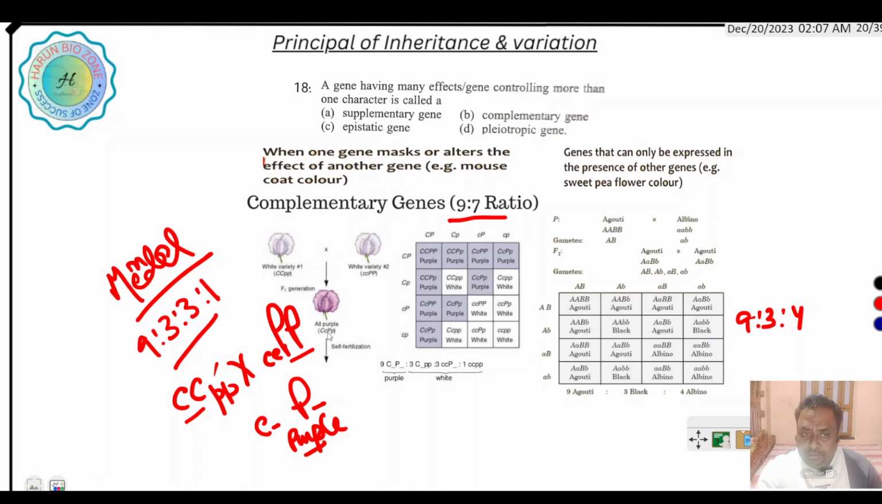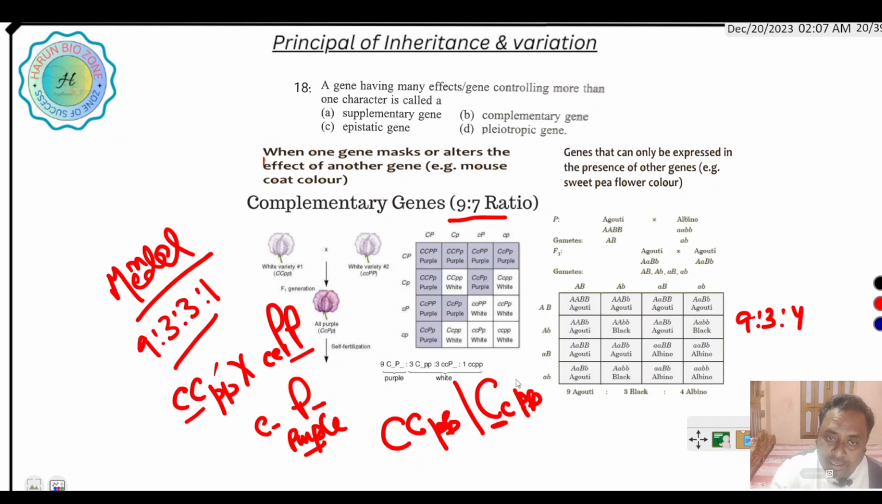Both the dominant alleles are present. In case of white, either capital C, small p, or small c, capital P is present, so only white color is expressed. So it does not follow the Mendelian inheritance. The genotypic or phenotypic ratio is 9:7. Only purple and white are produced.